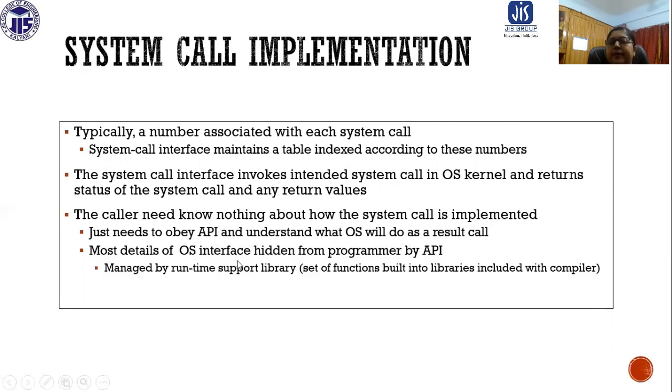Most details of the operating system interface are hidden from the programmer by the API and managed by the runtime support library. This is basically the set of functions built into libraries included with the compiler. So the user, the caller, doesn't need to bother. The API is going to do everything on behalf of the program.